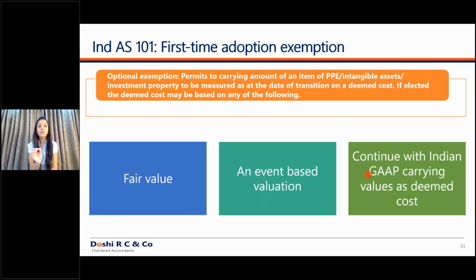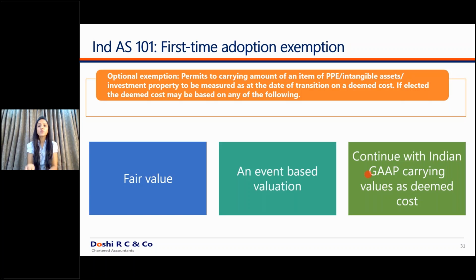Your WDV, your gross block minus the accumulated depreciation, becomes your cost. So in your FA schedule, what you disclose in the financial statements, as on the date of transition, you have the net WDV as your gross block and your accumulated depreciation as on the date of transition is nil. You have zero accumulated depreciation as on the date of transition. This is the exact interpretation of the word deemed cost.